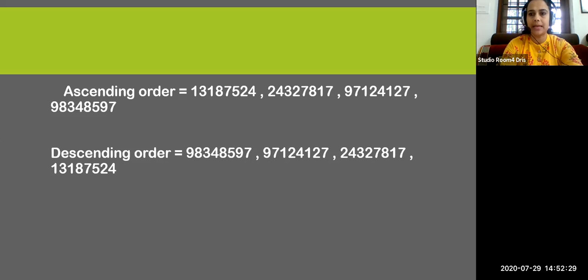Children, please write neatly without any mistake. We have 8 digits. After writing one time, your number may be 7 digits or 6 digits. So whenever you are writing large numbers, you have to pay attention. You have to count the number of digits. Here all the numbers have 8 digits. In ascending order, if one number is missing, then your answer will be wrong. Okay? Okay, ma'am.